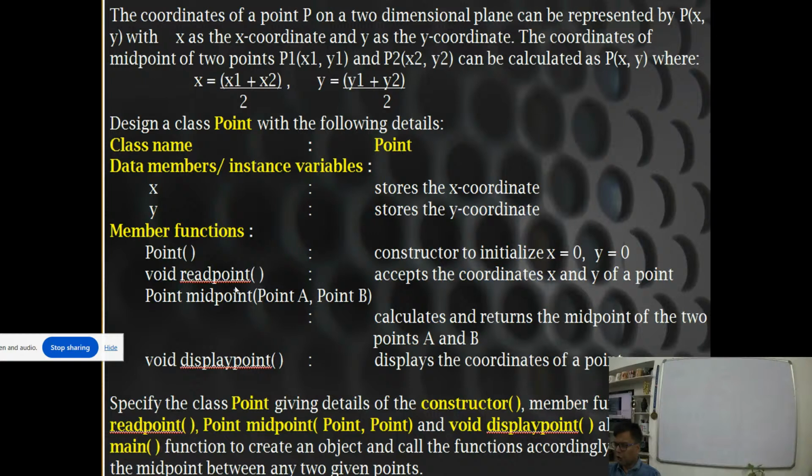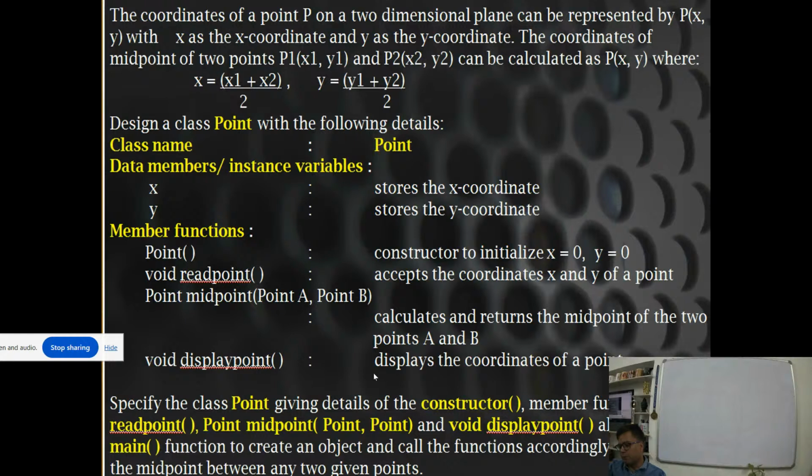Next function is void readPoint. It accepts the coordinates x and y of a point. Then we have Point midpoint(Point A, Point B). These are the two objects. A is one object and B is another object. It calculates and returns the midpoint of the 2 points A and B. Void displayPoint displays the coordinates of a point. Now what we have to do, we have to specify the class Point giving details of the constructor, member functions, void readPoint, and this Point midpoint.